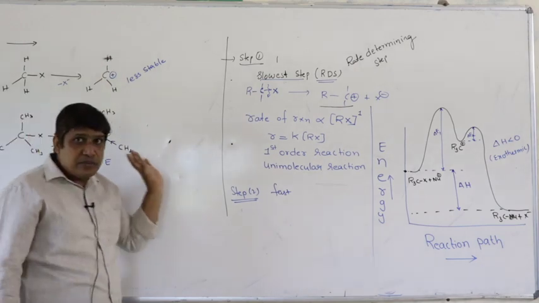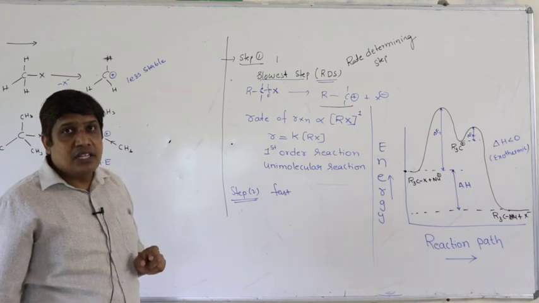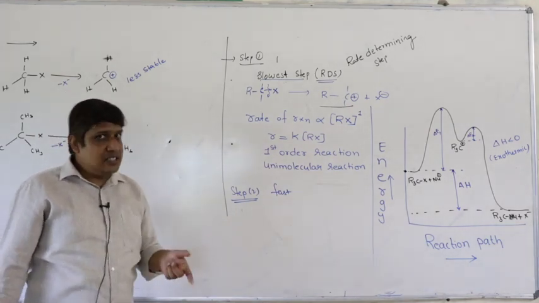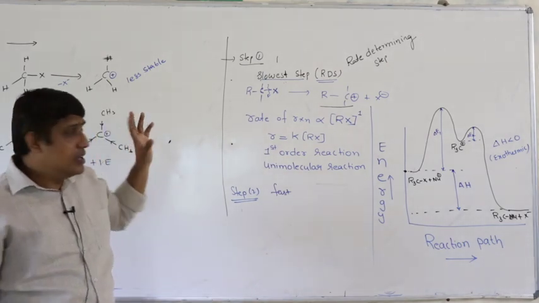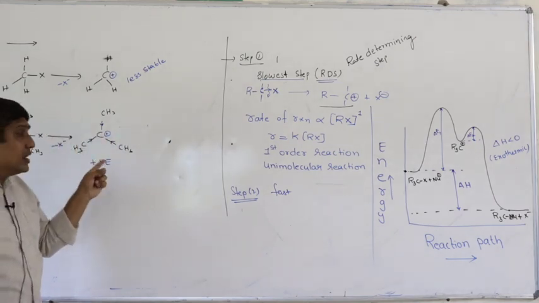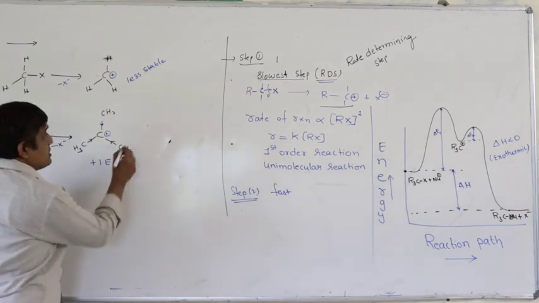So, which type of substrates, alkyl halides, will readily undergo SN1 reaction? The one which is more alkylated. In SN2 reaction, it is opposite. The one which is less alkylated, because if it is more alkylated, it is not a good substrate for SN2. It is a good substrate for SN1 because the carbocation is more stable.